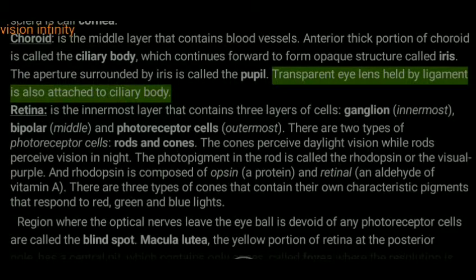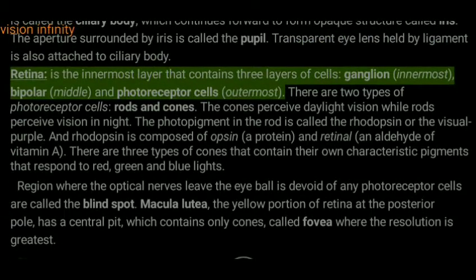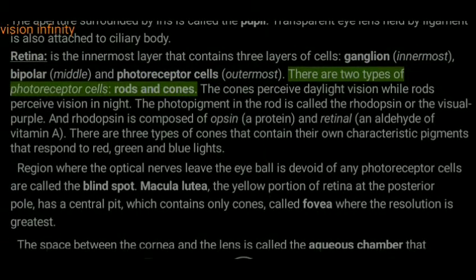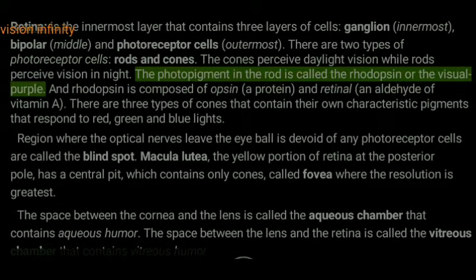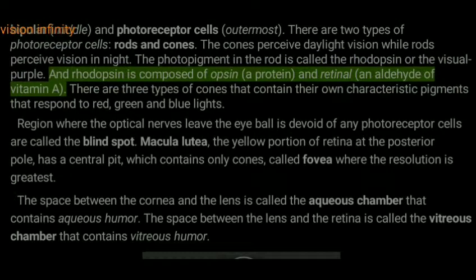The transparent eye lens, held by a ligament, is also attached to the ciliary body. The retina is the innermost layer that contains three layers of cells: ganglion cells innermost, bipolar cells in the middle, and photoreceptor cells outermost. There are two types of photoreceptor cells: rods and cones. The cones perceive daylight vision while rods perceive vision at night. The photopigment in the rod is called rhodopsin or visual purple, and rhodopsin is composed of opsin, a protein, and retinal, an aldehyde of vitamin A.